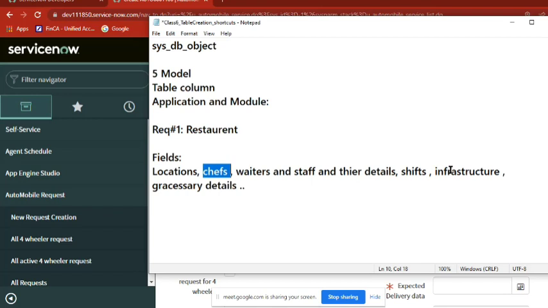In case something is not there, then we have to create a new table for it. Let's say grocery. I don't have anything to store or manage the grocery information. Whenever we get a requirement, if we already have related data or a structure, we use it. If we don't have that in the system, we need to create a new table for it.